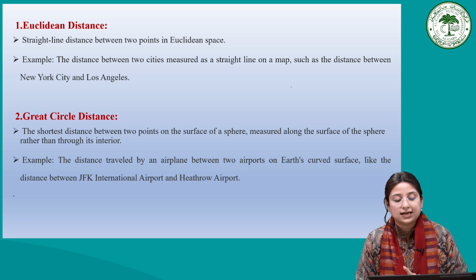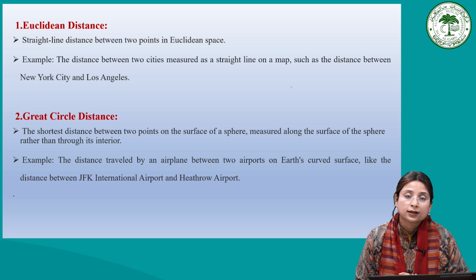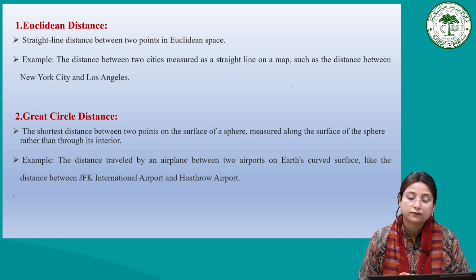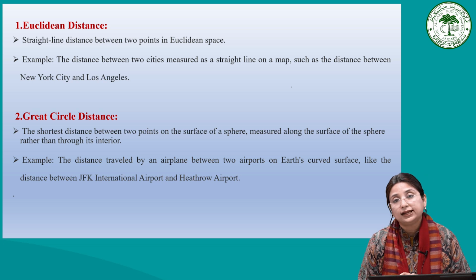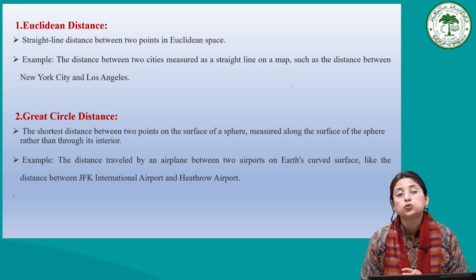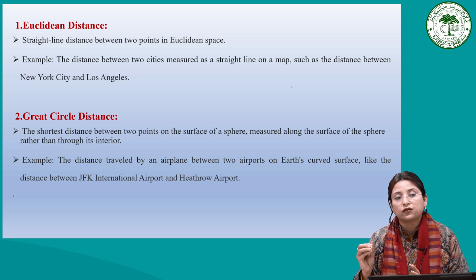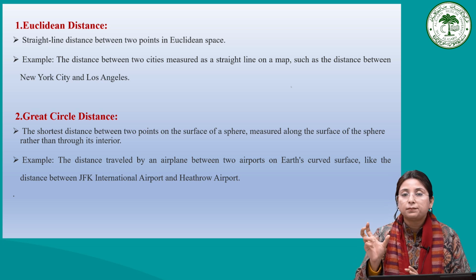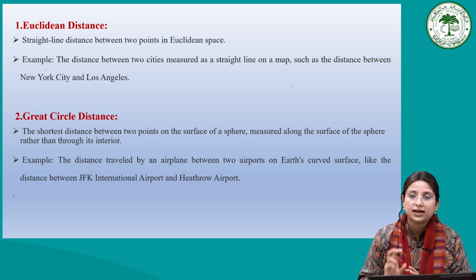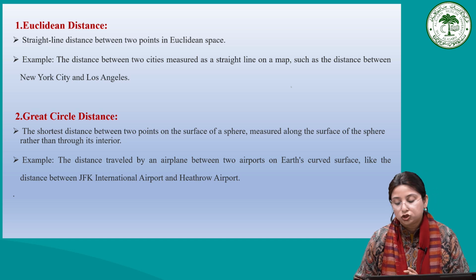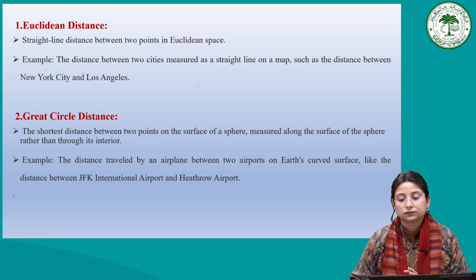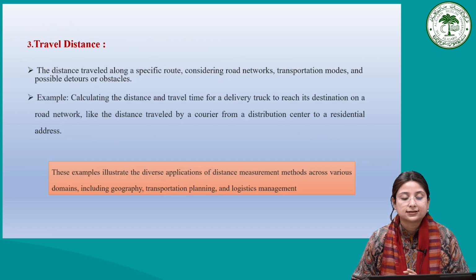For example, the distance travelled by an airplane between two airports, like JFK International Airport and Heathrow Airport. So that is mainly the great circle distance.